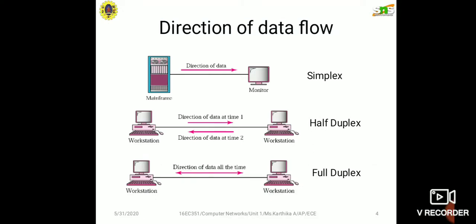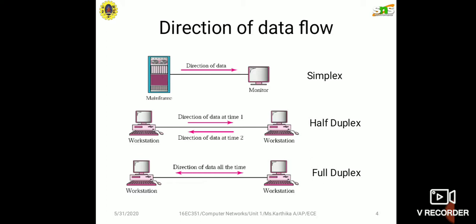We have 3 types of data flow directions. First one is simplex, direction of data in one way only. Next one is half duplex, direction of data at time 1 and time 2. It has 2 different time intervals. And the last one is full duplex, direction of data at all times.